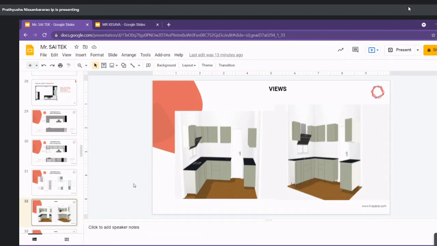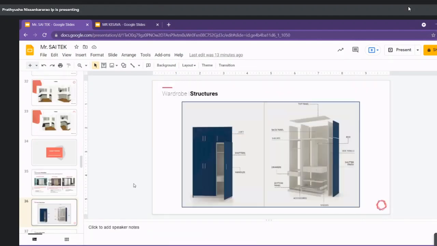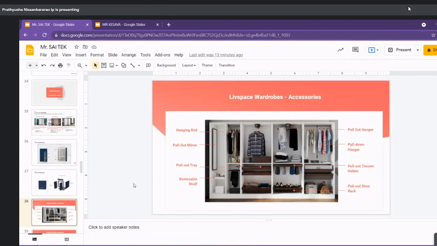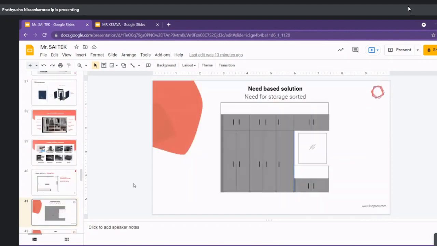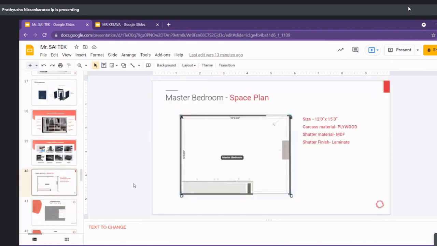So this is the kitchen, and coming to the wardrobe, this is a master bedroom layout. This will be the entrance. Here there will be a window, at this corner place. This will be a window.